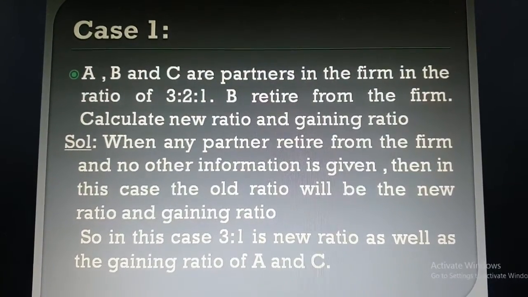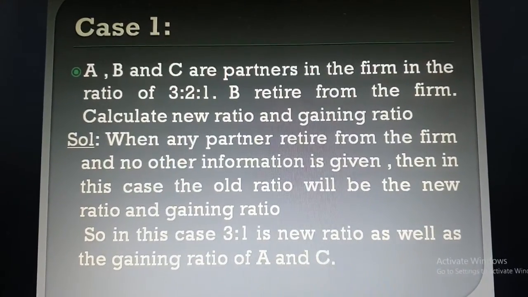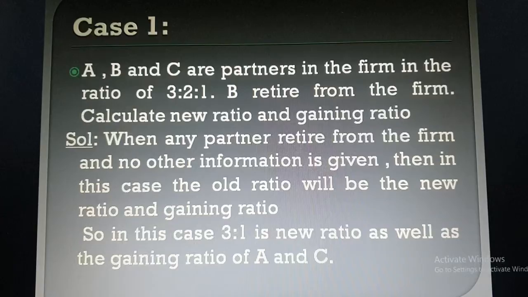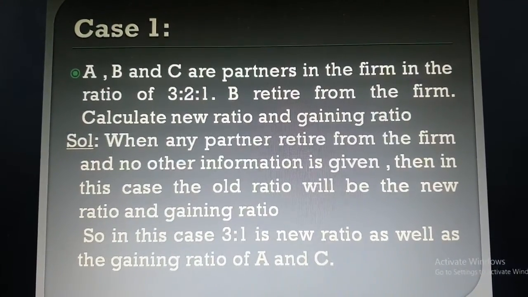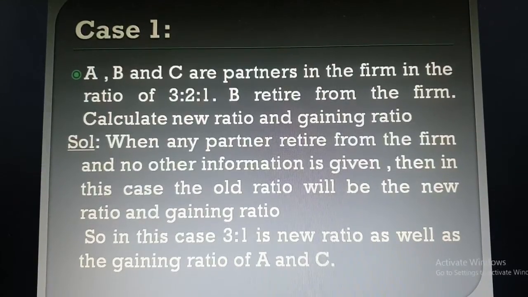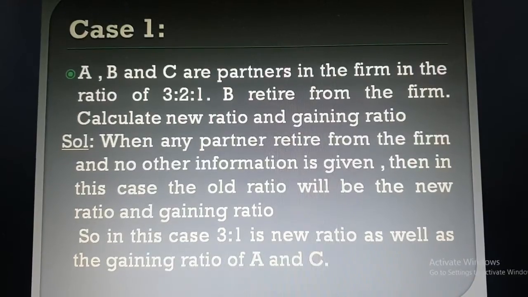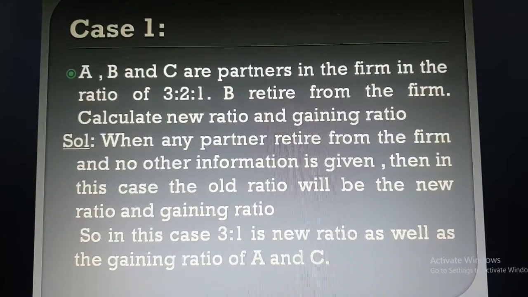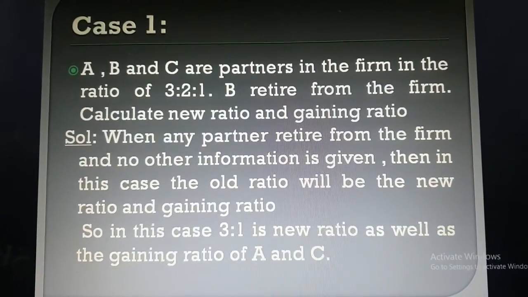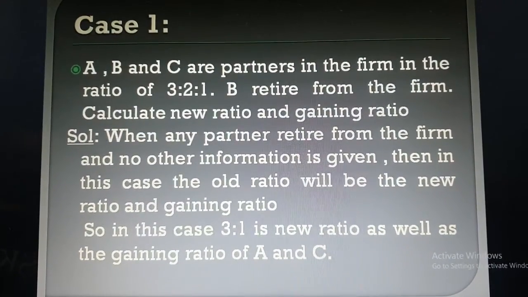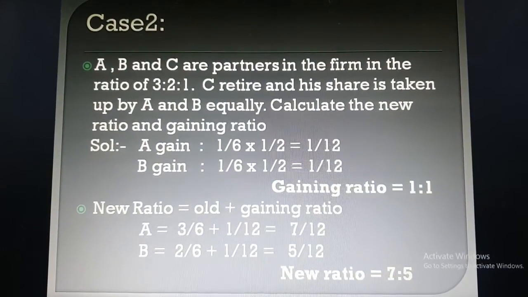So if any partner retires from the firm and who will get the share of the retiring partner is not given in the question, the old ratio will continue to be the new ratio as well as the gaining ratio. You just eliminate the ratio of B from the old ratio, and the rest, that is 3:1, will continue to be the new ratio as well as the gaining ratio of A and C.